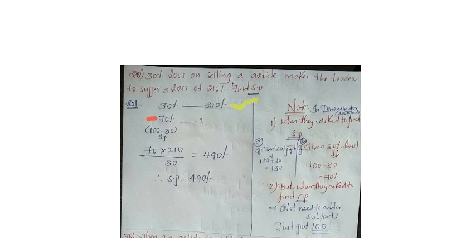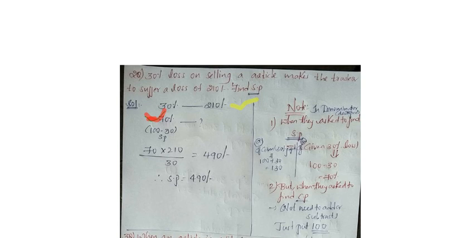Remember this, that is only for the selling price. If they ask for the cost price, simply we write here 100. But they are asking for the selling price. When they ask for the selling price, if they gave us a loss, we should subtract. Or suppose, one more, if they gave here 30% profit, what will I do?